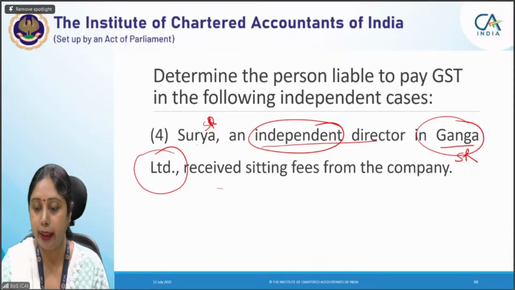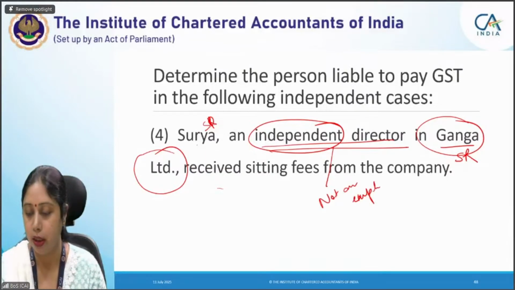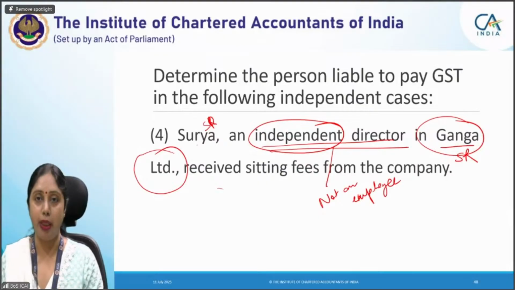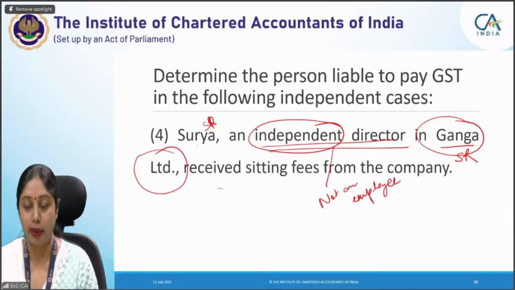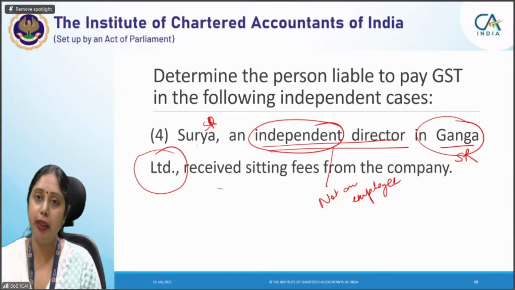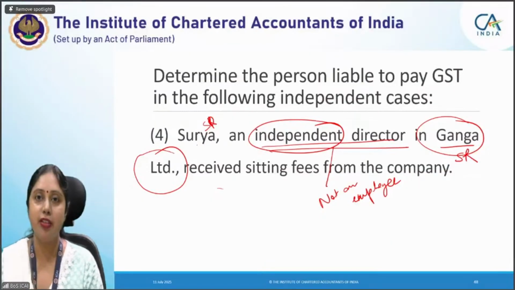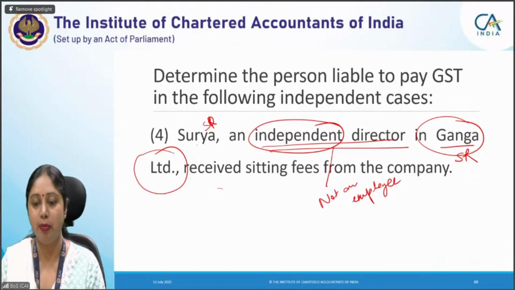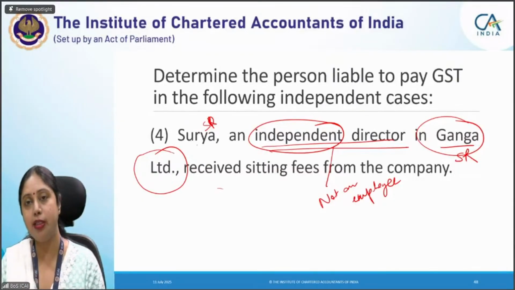Now, since the word independent director is there, that means he is not an employee. In the case of director services, there can be doubt whether the director is an employee. If the director is an employee, then that transaction becomes non-taxable or not a supply. Otherwise, if he is an independent director, it is very clear that he is not an employee, he is a director, and his services will be taxed under the reverse charge mechanism by the recipient. Who is receiving services from that director? The company. The company is paying him sitting fees and receiving services.